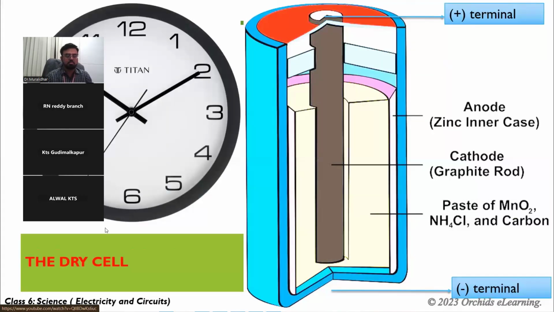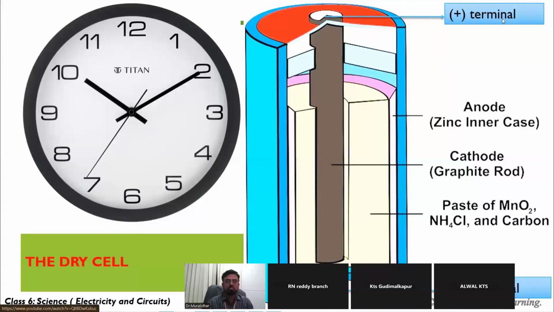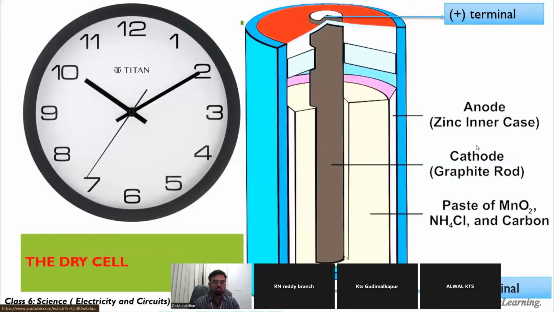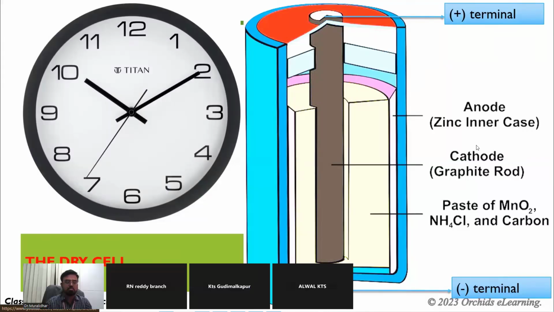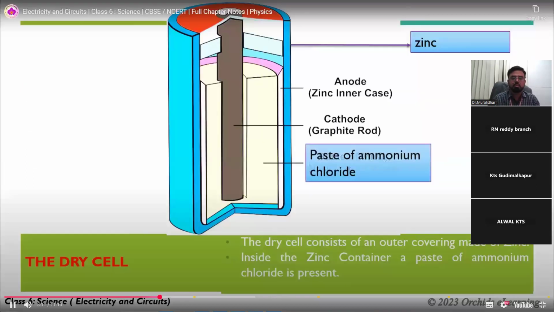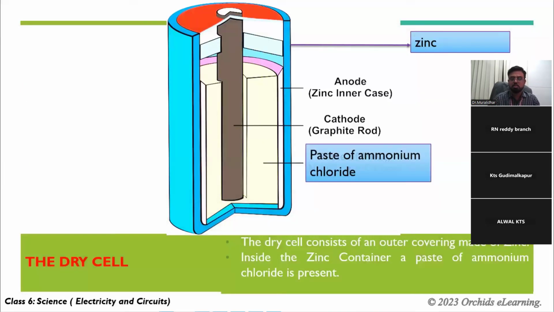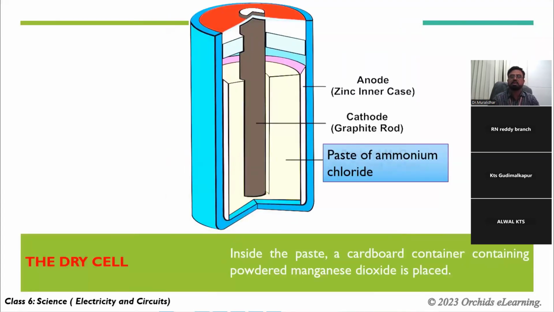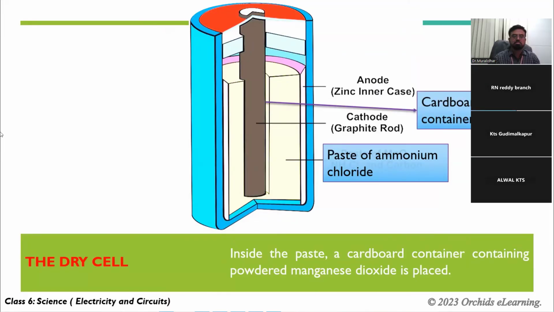The dry cell contains dry or semi-solid ingredients. The dry cell consists of an outer covering made of zinc. Inside the zinc container, a paste of ammonium chloride is present. Inside the paste, a cardboard container containing powdered manganese dioxide is placed. The cardboard container has microscopic holes in it.